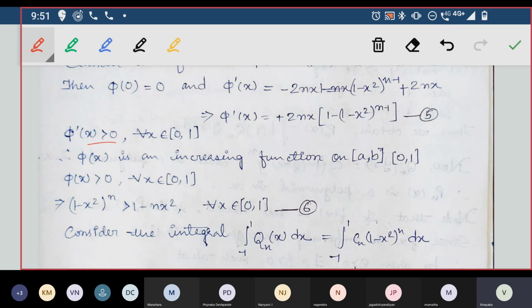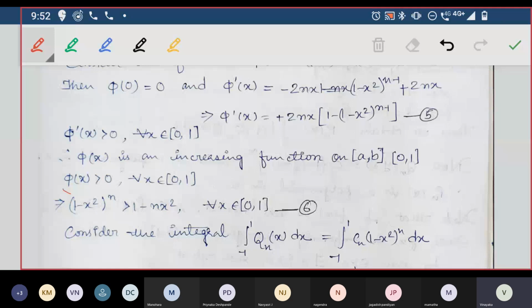This is how we find increasing and decreasing functions. Increasing function, decreasing function, finding maxima, minima, and all by using this idea, which you have studied in your plus 2 classes. To find an increasing function, phi dash of x should be greater than 0. To find a decreasing function, phi dash of x should be less than 0, for all x belonging to the interval which is given.